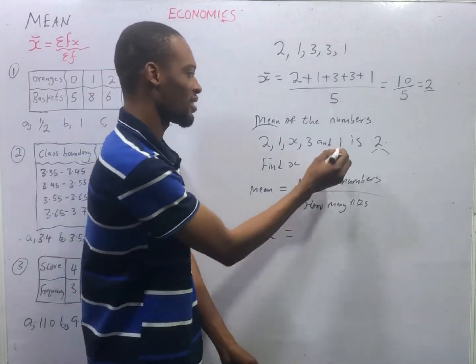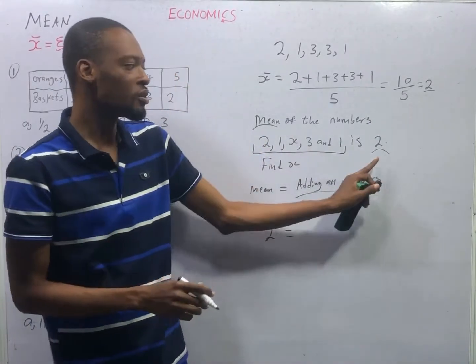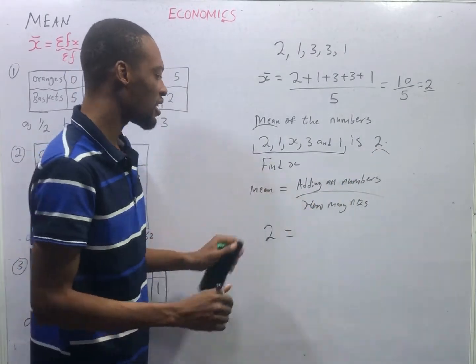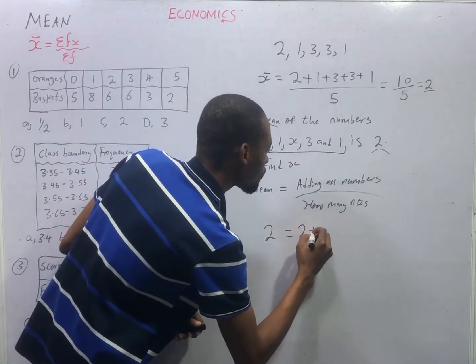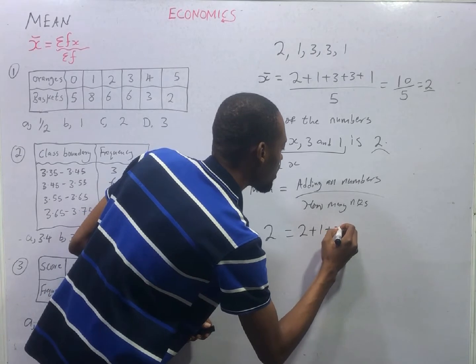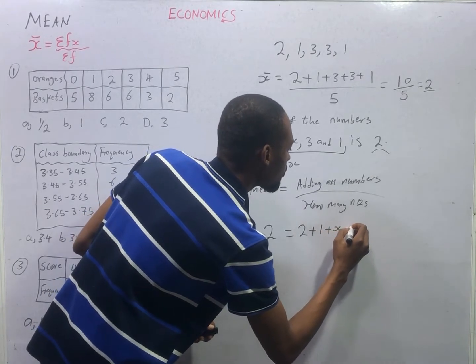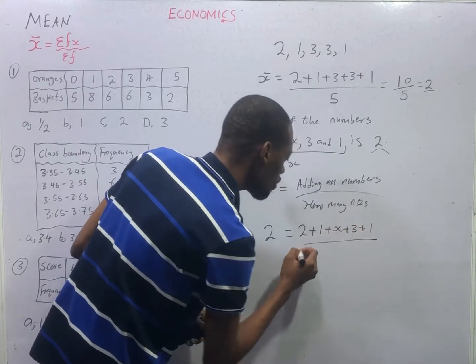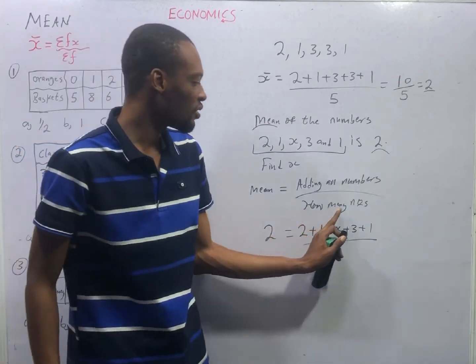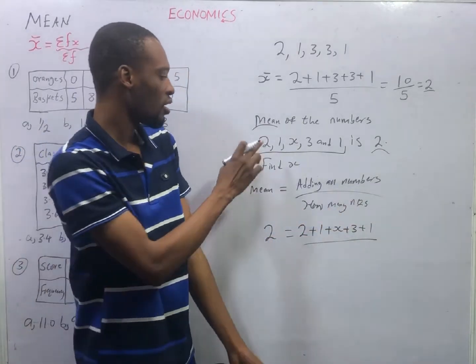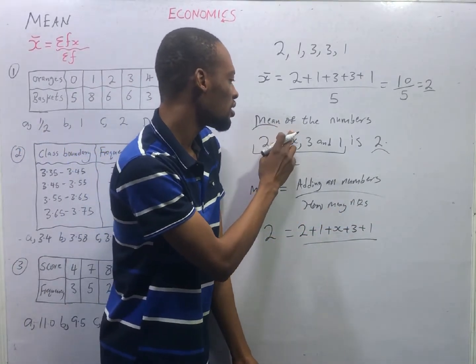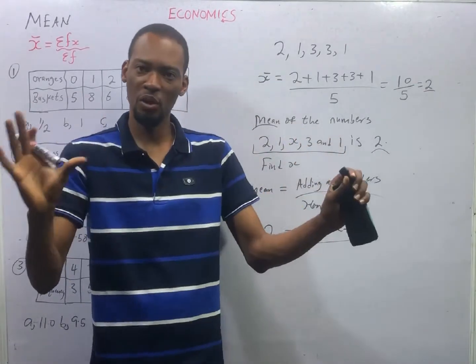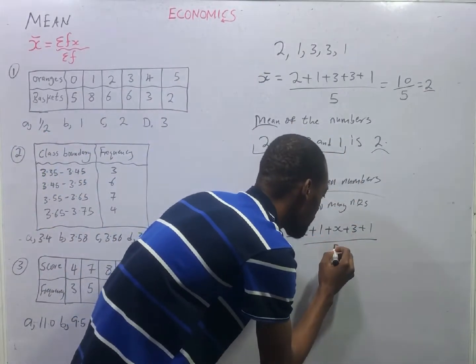What are the numbers here? The mean is not included. Adding them, we have 2 plus 1 plus s plus 3 plus 1 over how many numbers? We count 1, 2, 3, 4, 5. 5 numbers. So we put 5 here.